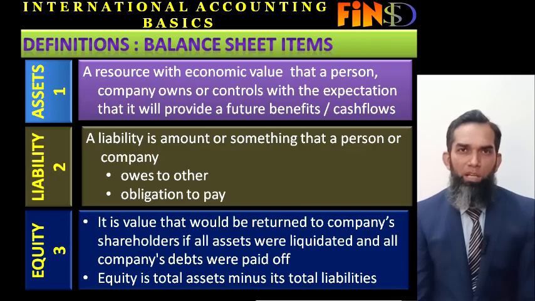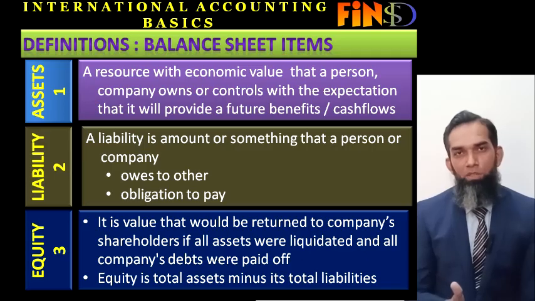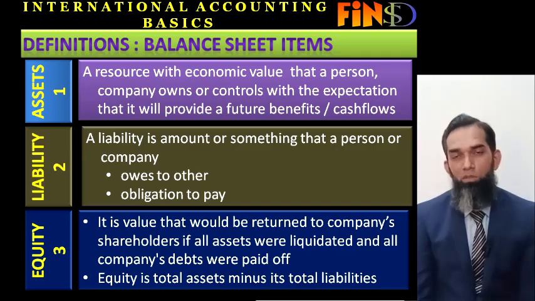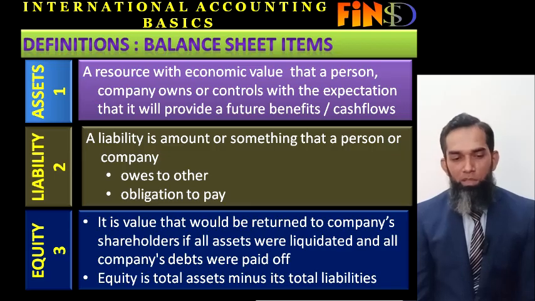Say when a period is closing on 30 June 2024, at that moment of date and time, you have to create your position of the company, where your assets are, how much value is there in the company books of the assets, as well as what the liability value in the books is, as well as what is the equity value of the owners. So the liability shows the obligation to pay to someone.